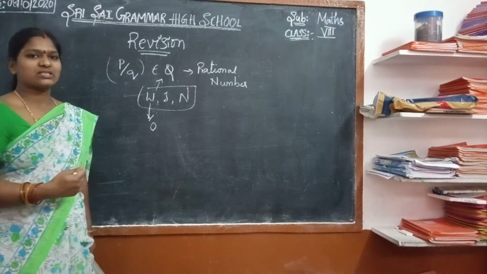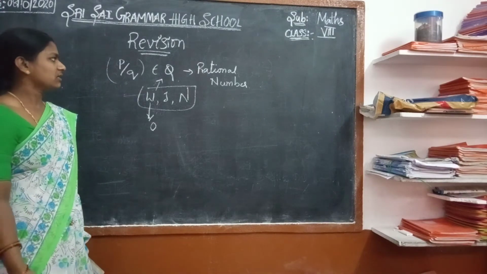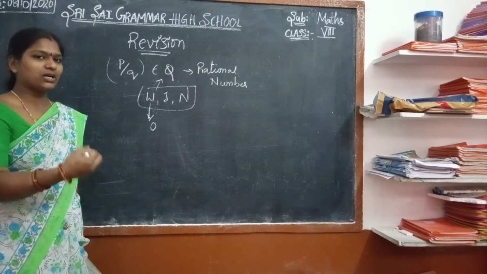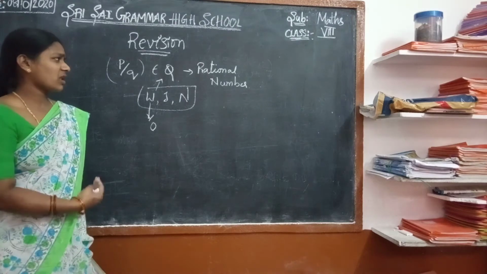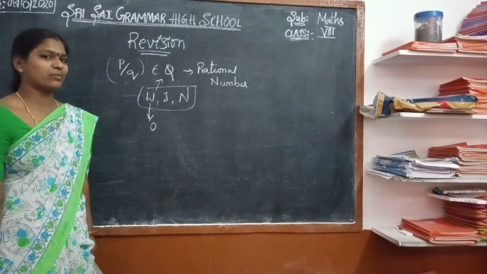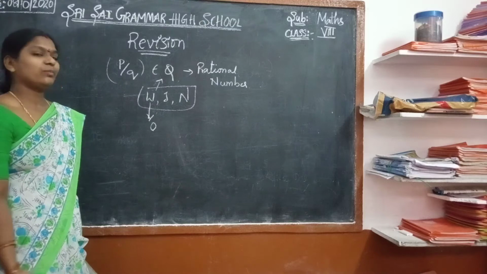That type of question is asked in this chapter. So we are going to revise some important problems from the first chapter, and you can practice them.